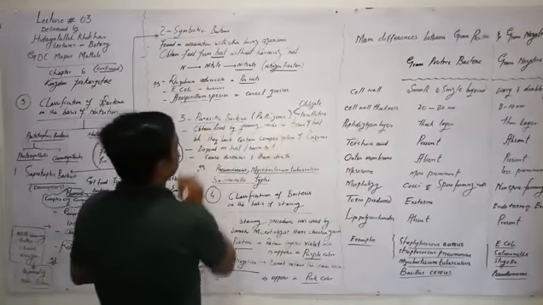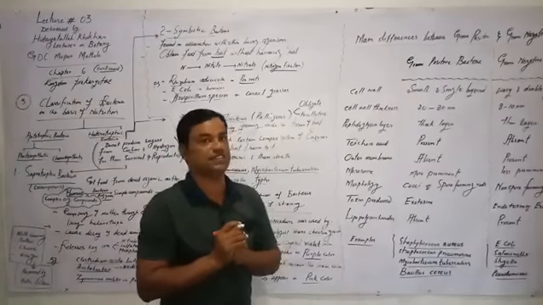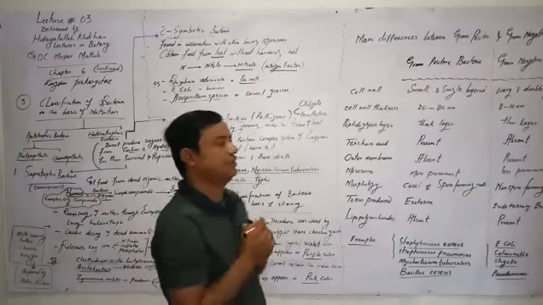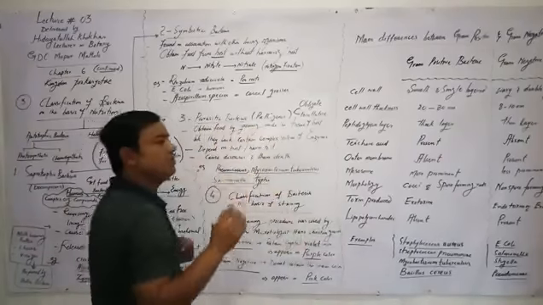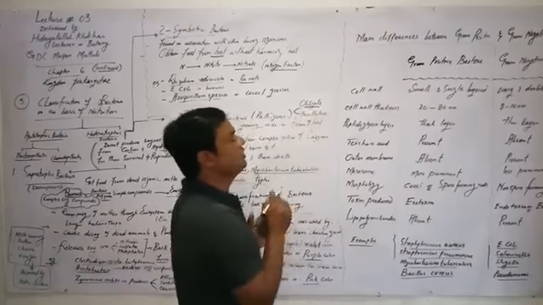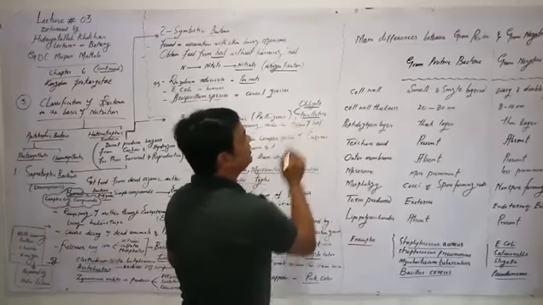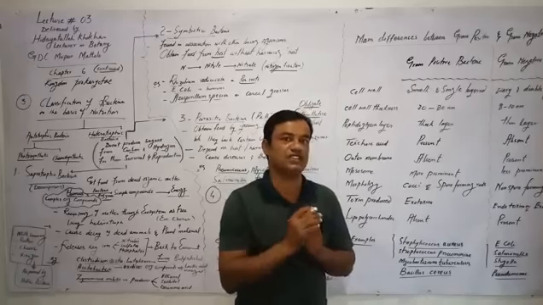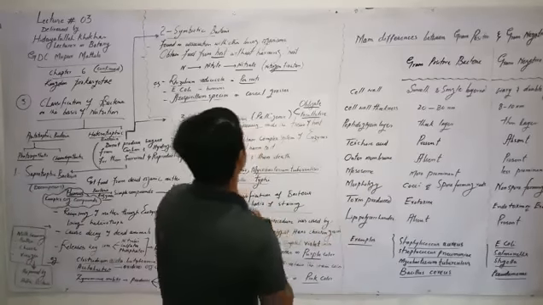Now we talk about parasitic bacteria. Parasitic bacteria are those which depend on their host for survival and food, and they harm their host. So they are pathogenic. They may cause diseases, may cause death. These parasitic bacteria may be obligate or facultative. Obligate means these bacteria live only on living organisms, while facultative means those organisms live on living organisms, and after the death of the living organisms they may live on their dead bodies. So we call them facultative parasitic bacteria.